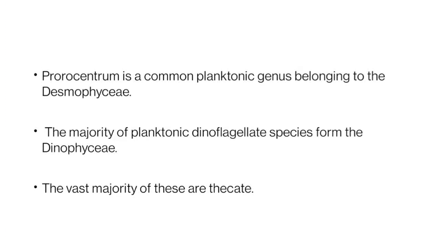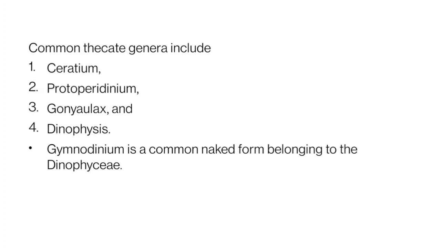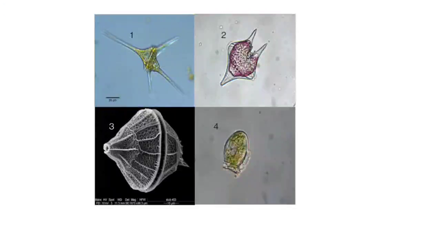Prorocentrum is a common planktonic genus belonging to the Desmophyceae, and the majority of planktonic dinoflagellate species are from the Dinophyceae. A vast majority of these are thecate species, and these are some examples of thecate species: Ceratium, Protoperidinium, Goniaulax, and Dinophysis. And Gymnodinium is a common naked form belonging to the Dinophyceae.